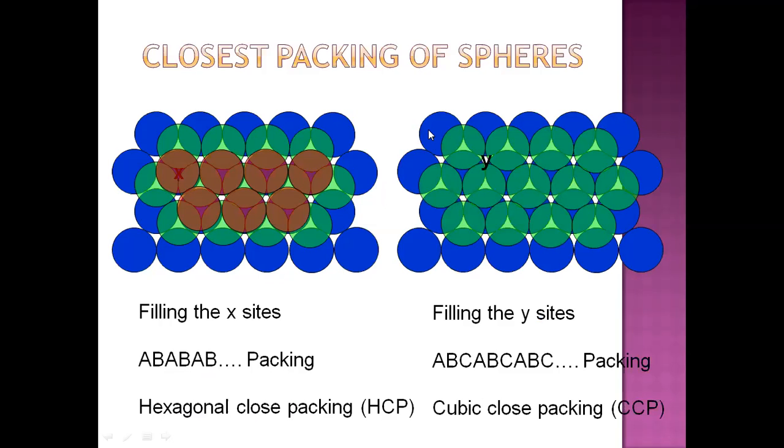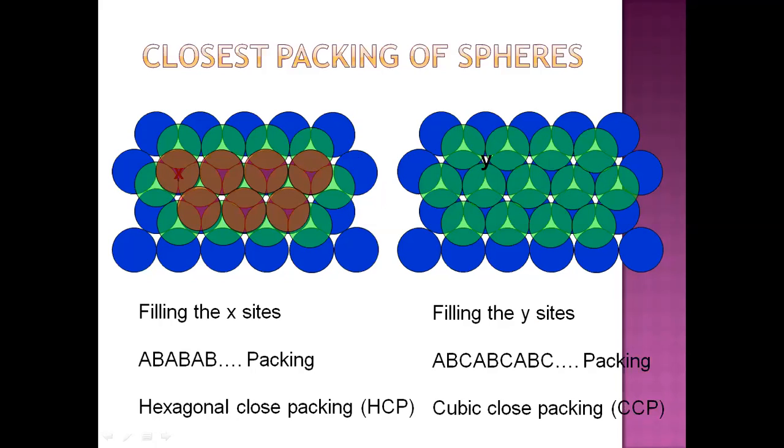You see here this first layer blue color, similar as we have seen in this structure. The second layer of green color spheres are placed. Now you observe this empty space which we represent by Y. This is another empty space. This was the X empty space that we have seen. This is the Y empty space.